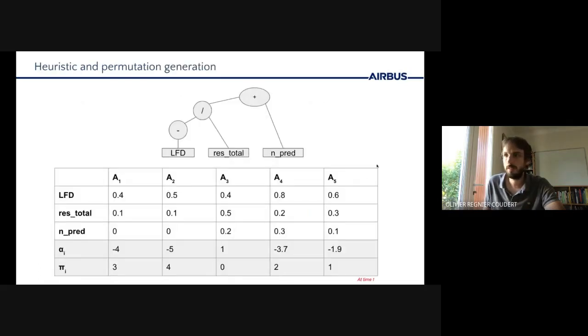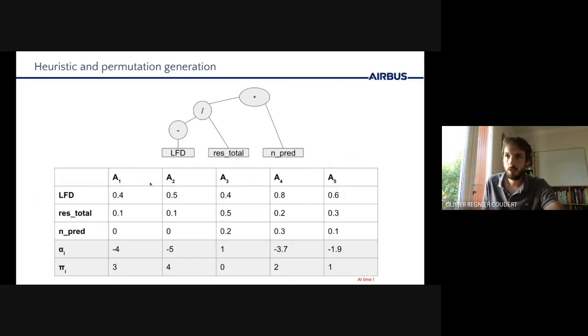And you see here an example of a heuristic and how a permutation is generated from it. In that example, we have 5 tasks, A1 to A5, and for each, we calculate the 3 features that are used in the heuristic. So you see the 3 features are the latest finish date, LFD, the total number of resources, and the number of predecessors.